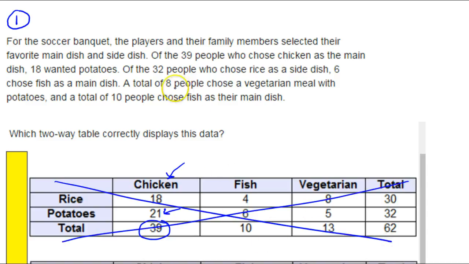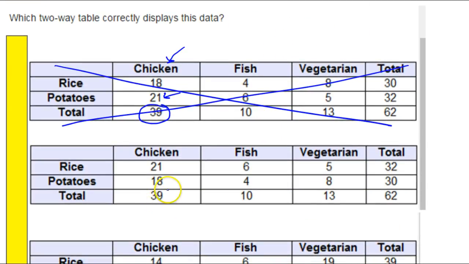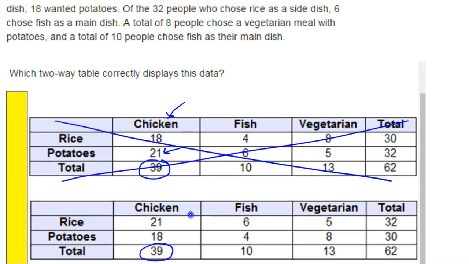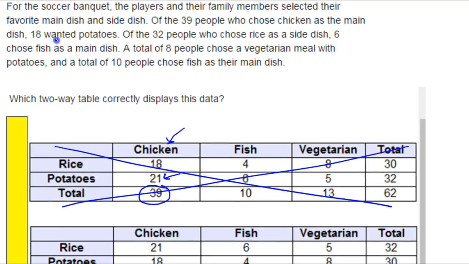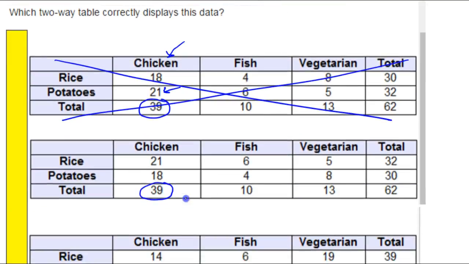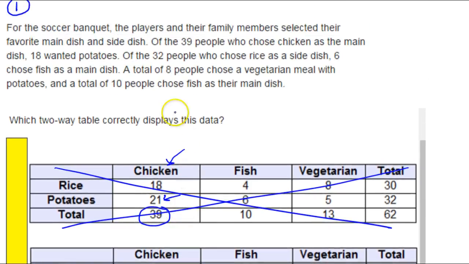So let me stick with that data. 39 people chose chicken as the main dish. All right, so again, we're looking good with the 39 people. And of those, 18 wanted potatoes. And there I've got the 18 that wanted potatoes. So far this table is working for me.